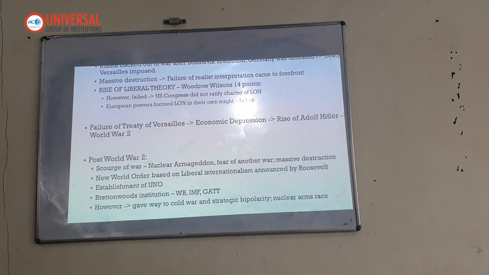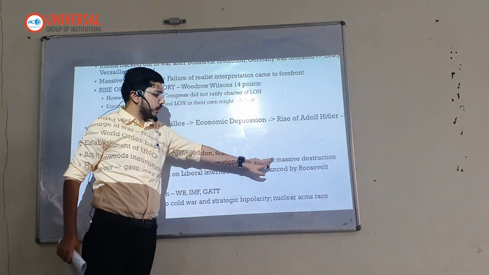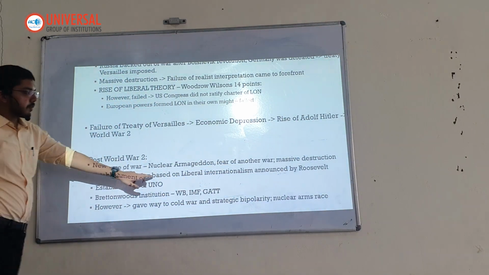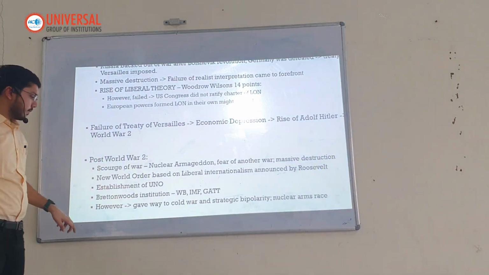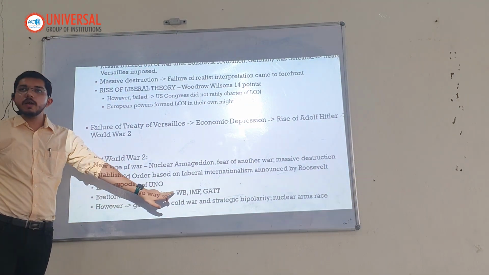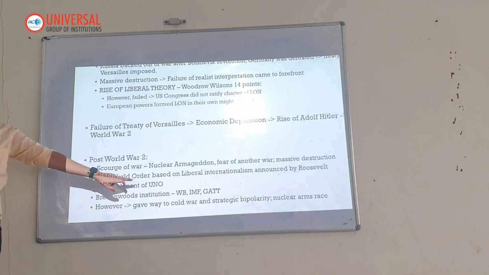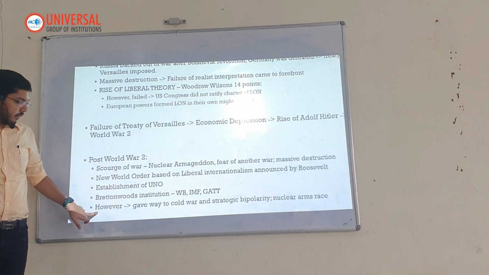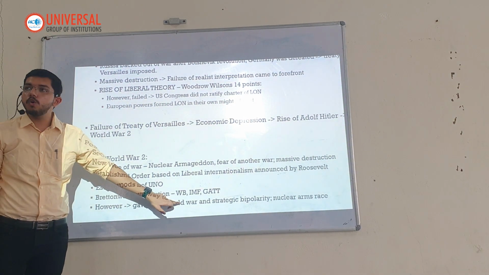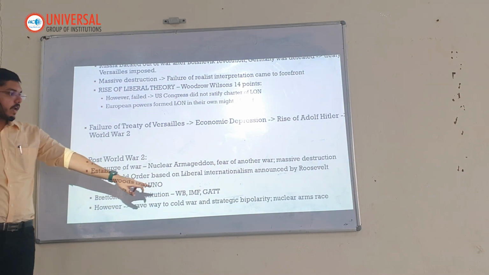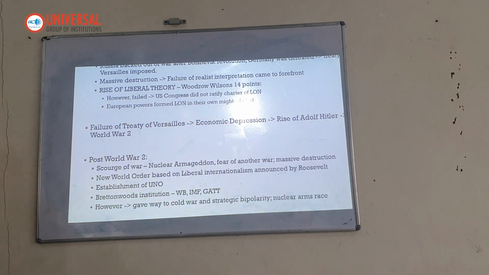Let's move ahead. I'll just repeat it. Scars of war, nuclear Armageddon, fear of another war, massive destruction. New World Order based on liberal internationalism announced by Roosevelt. Establishment of the United Nations Organization. Bretton Woods Institutions: World Bank, IMF, and GATT were formed. However, this gave way to the Cold War, strategic bipolarity, and the nuclear arms race. Everyone has written.